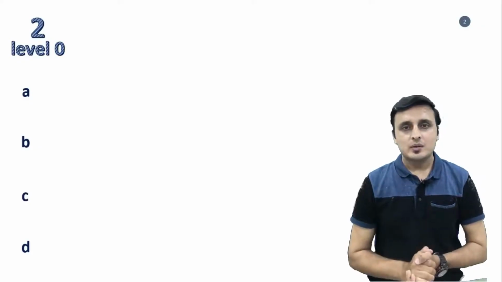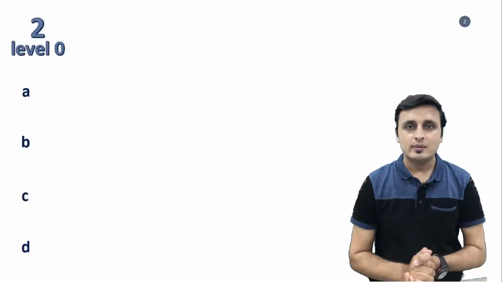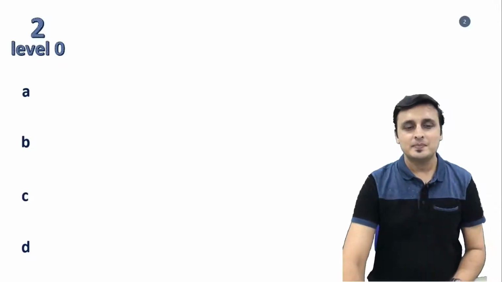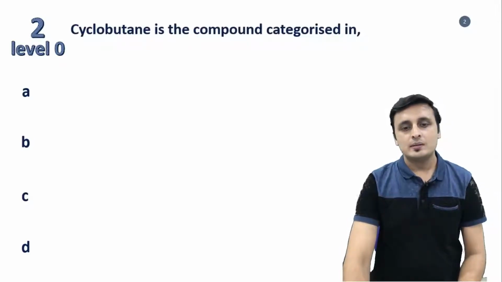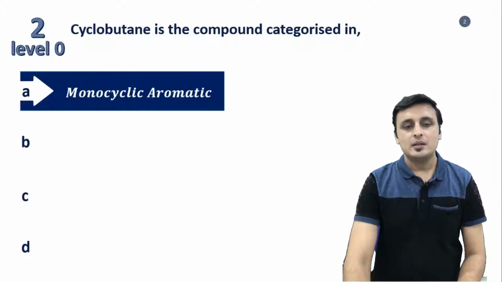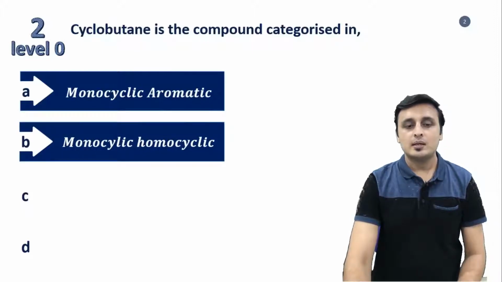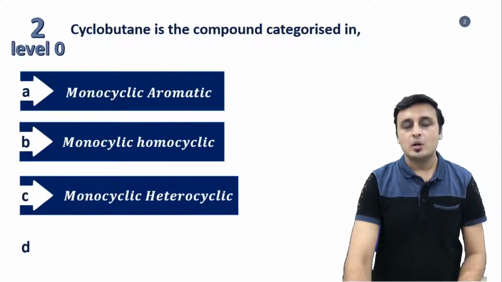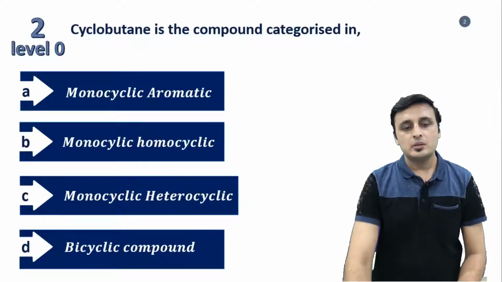Now presenting the second question of the show, question 2, level 0, and the question is: cyclobutane is the compound categorized in. Options are option A, monocyclic aromatic compound, option B, monocyclic homocyclic compound, option C, monocyclic heterocyclic compound, and option D, bicyclic compound.